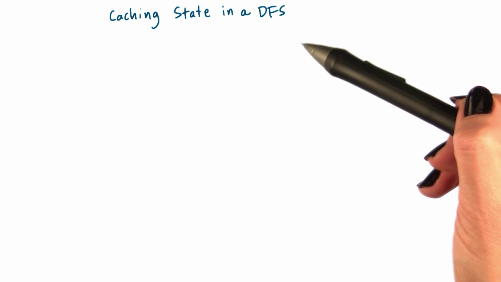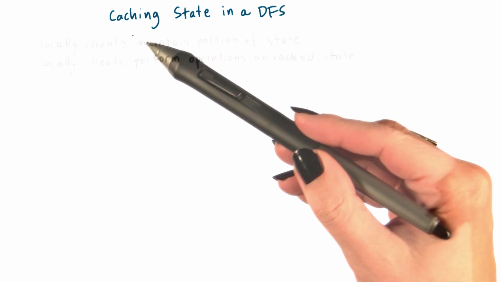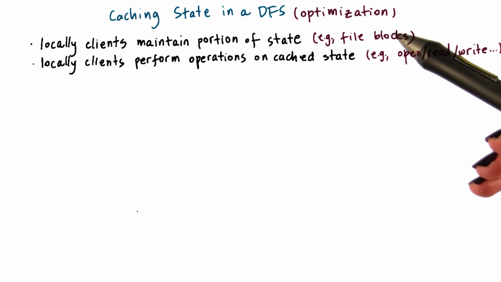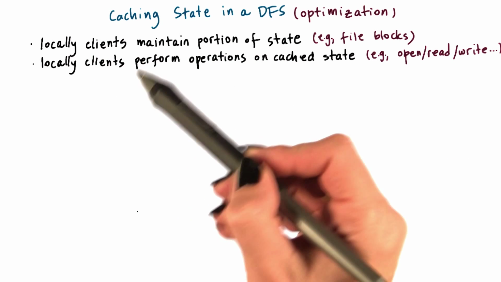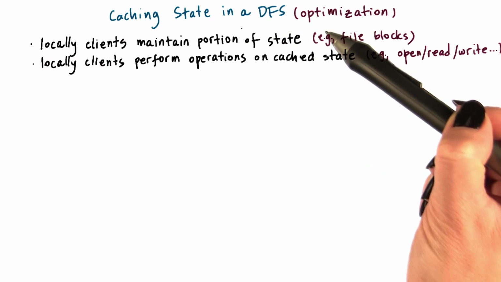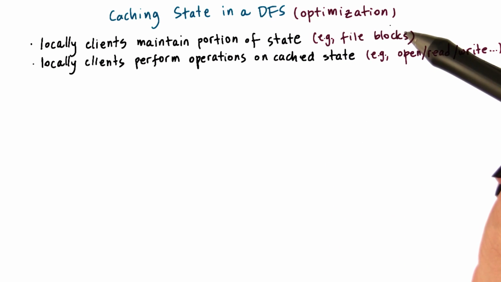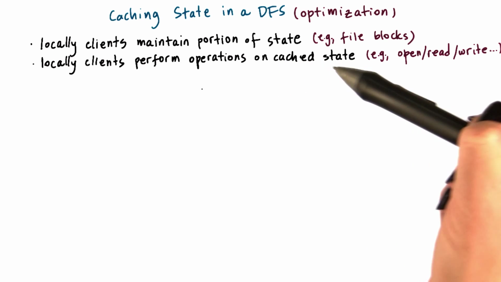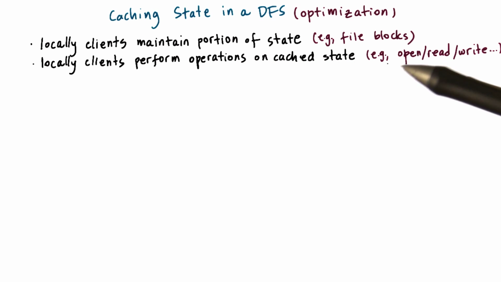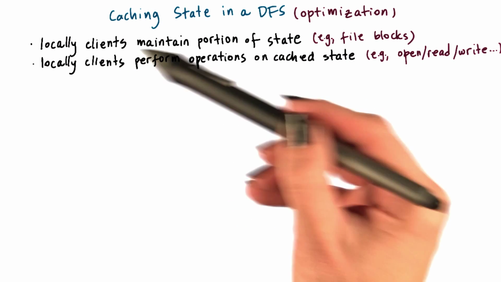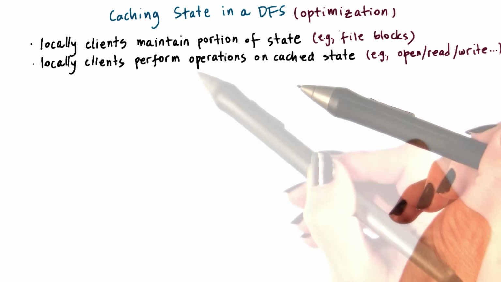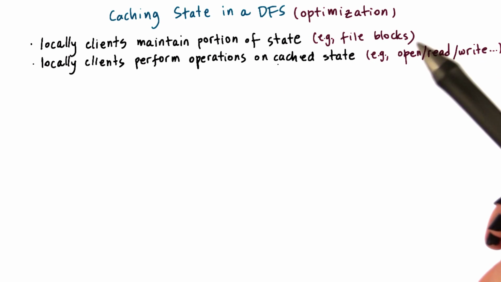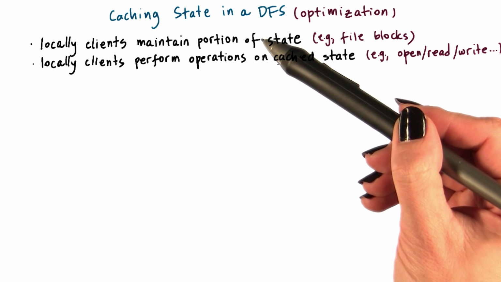The first distributed file system mechanism we will look at is caching. Caching is a general optimization technique in distributed systems where the clients are permitted to locally maintain a portion of the state, in this case, portions of the files or file blocks, and also the clients are permitted to perform some operations on that cache state locally. For instance, some of the open or read or write operations can be issued against the locally cached files or file portions. This can be done potentially without contacting and overloading the actual file servers.